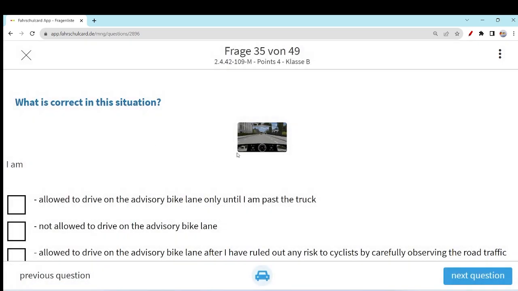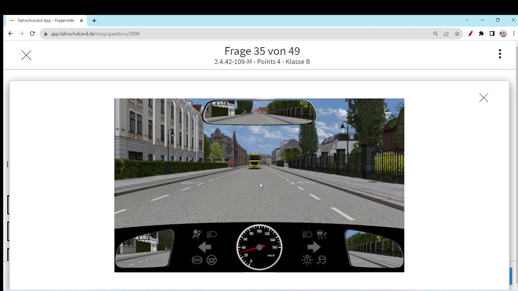What is correct in this situation? If you can see, let's evaluate the situation first. You are traveling on a two-way roadway, and you see there is a cyclist path.